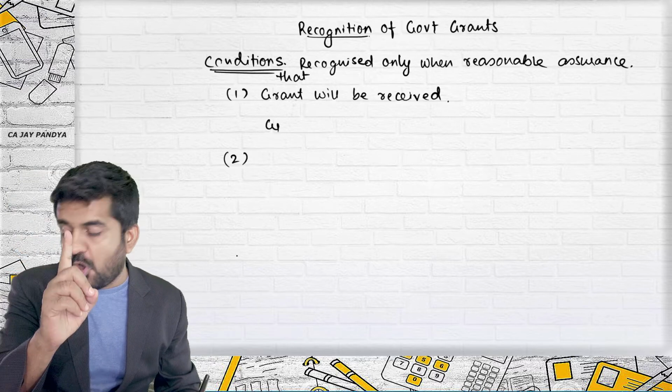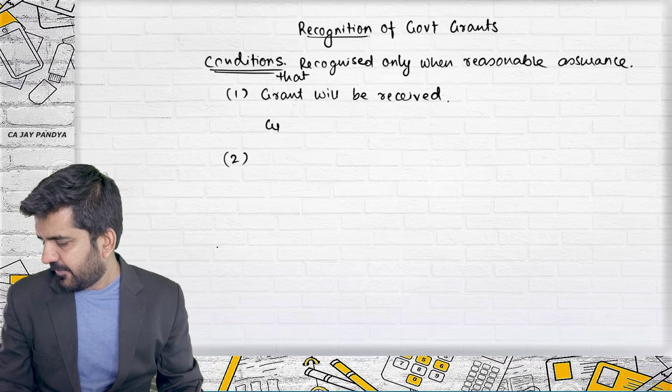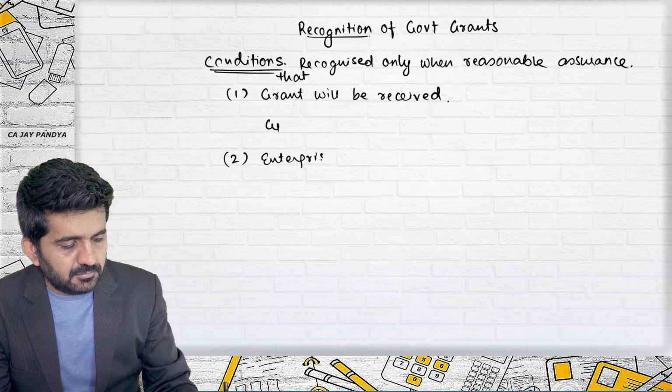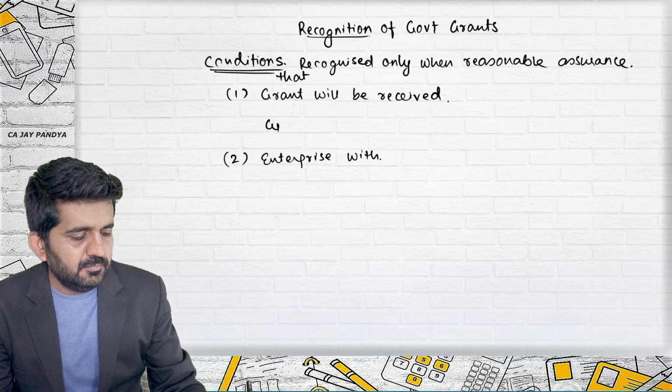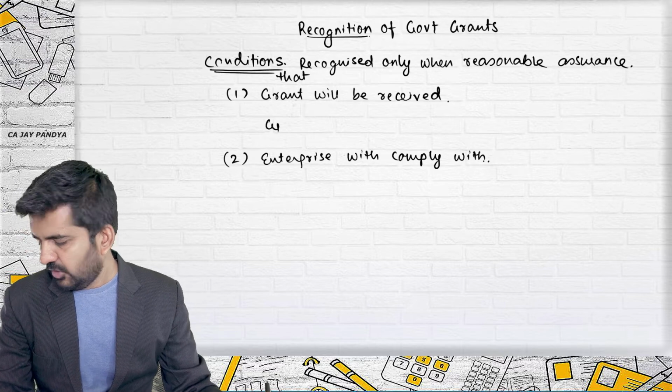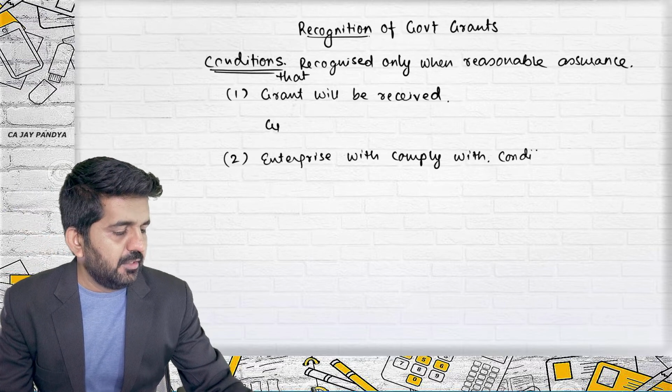And it is not "or", it is "and". The enterprise will comply with the conditions attached to the grant.